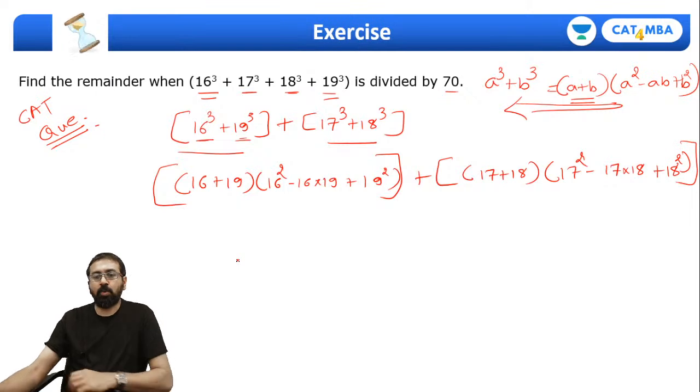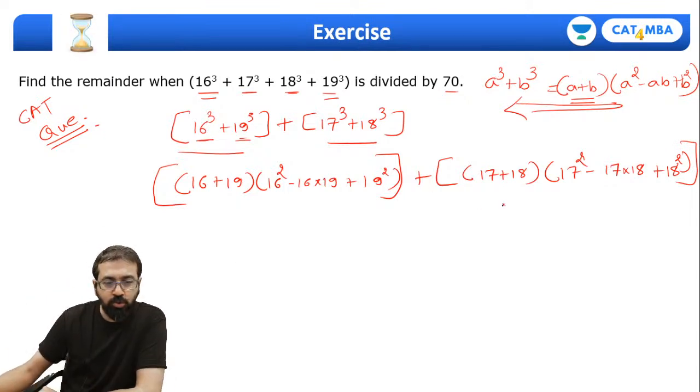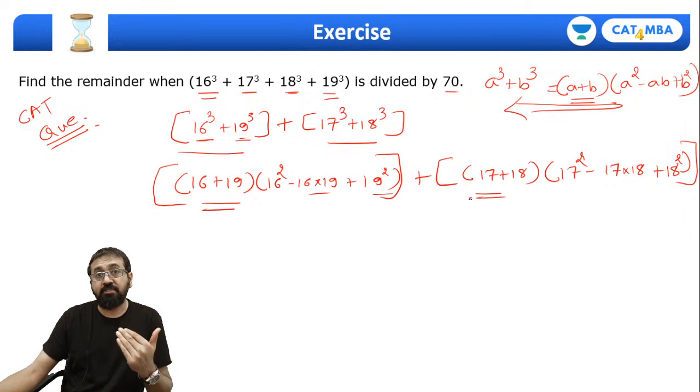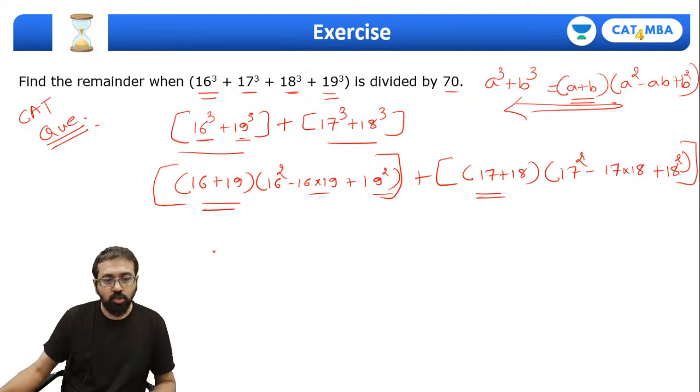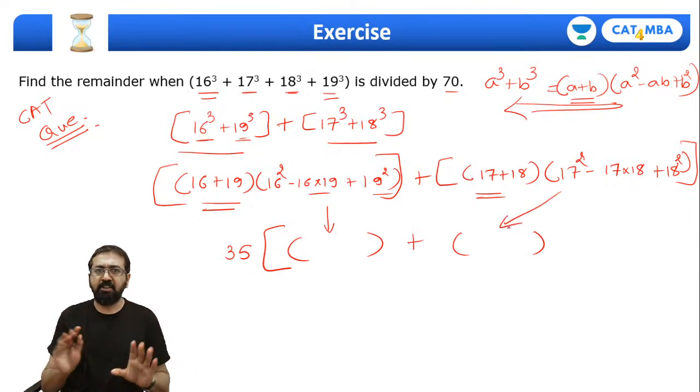Correct? Okay. Now guys, of course we don't need to solve all this part. The first thing is, this is 35, this is 35. So can I take out 35 as the common factor? Yes. So I can write this as 35 in the bracket, this part plus this part. Yes or no? Very simple.